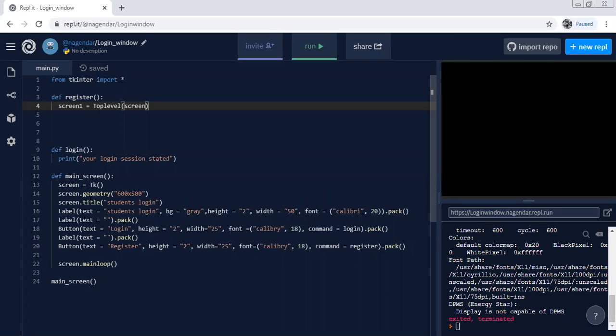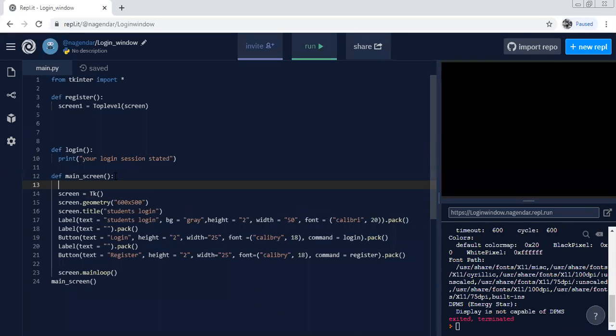To make that known to everyone, here we need to add one more statement: global. We need to globalize that screen. That means we need to say here global screen, so that the screen will be available. Global screen. Now you can use screen anywhere, right? So we have used it here. It won't show any error now, right?